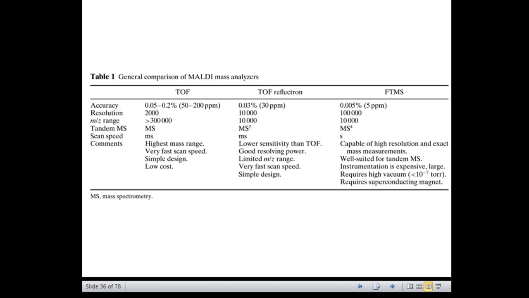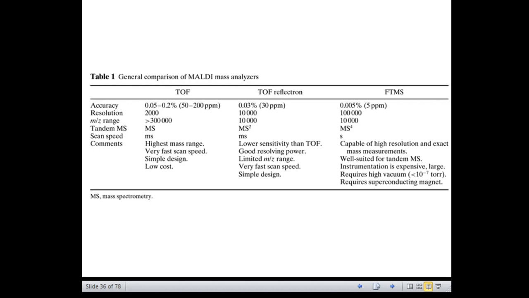And if you look at the resolution, the FTMS resolution is about 1 lakh, and the mass by charge range in TOF is more than 3 lakh, whereas in TOF reflectron it is about 10,000, and in FTMS also it is about 10,000.